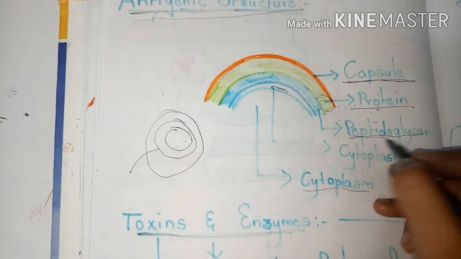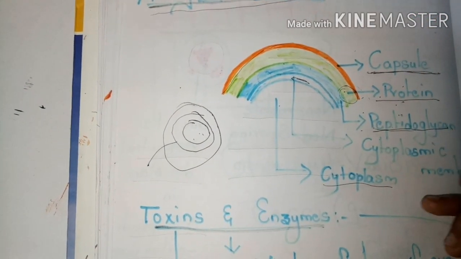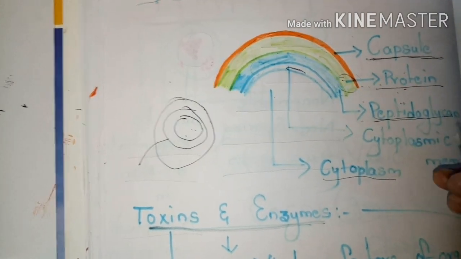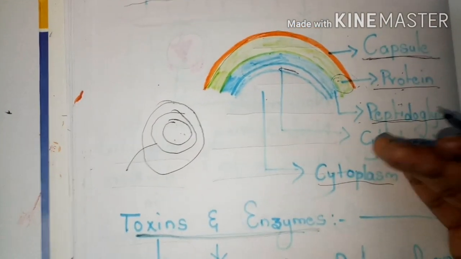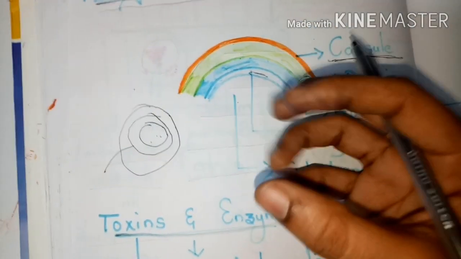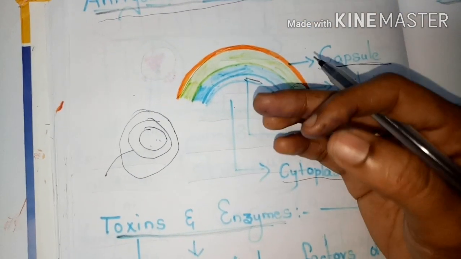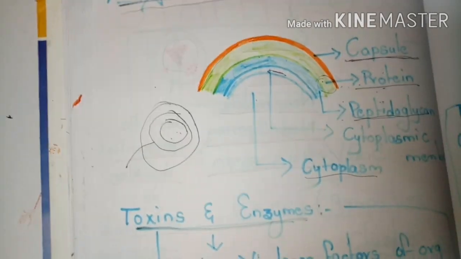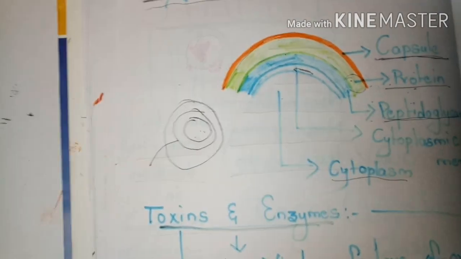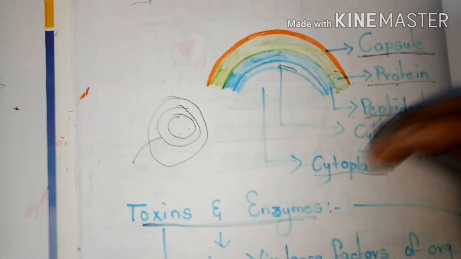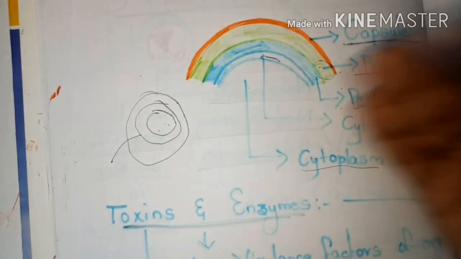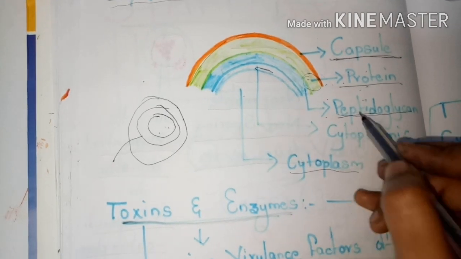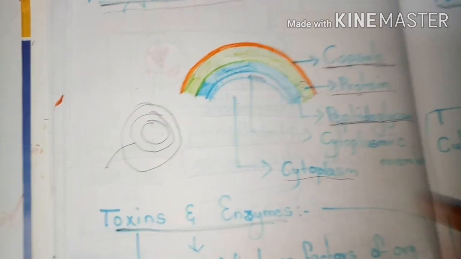Let's go to the peptidoglycan layer. Actually, peptidoglycan is a polysaccharide polymer. It provides rigidity to the cell wall, meaning toughness to the cell wall. This peptidoglycan is also going to activate the complement and evoke the production of inflammatory cytokines in the human body. This is the role played by the peptidoglycan layer.